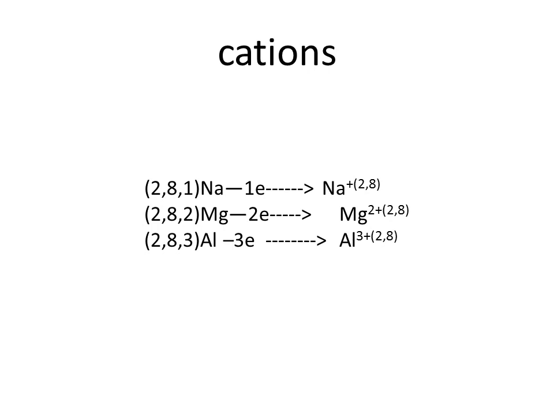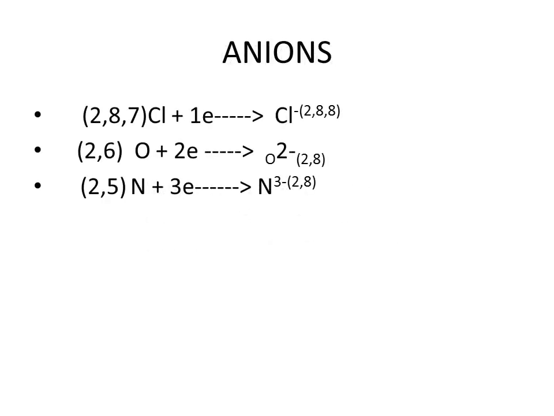Usually metals form cations because they have 1, 2 or 3 electrons in their valence shell. In this context, we can say that if an element has 1, 2 or 3 electrons in their valence shell, these elements are metals. They may be metals. Okay. Now let us study the formation of anions.